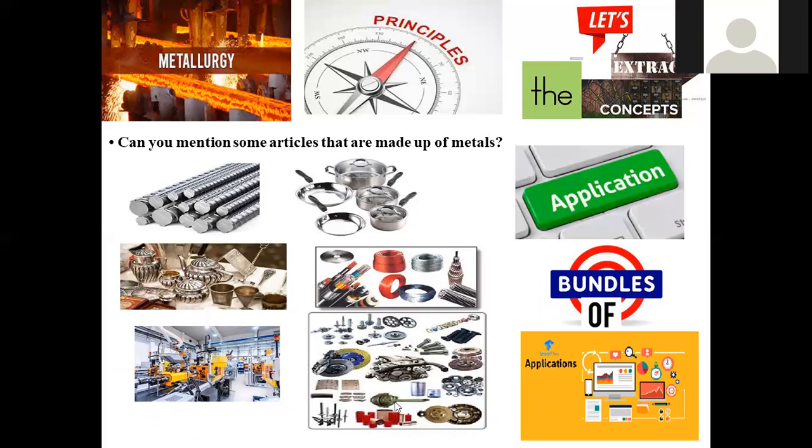Now, these are a few examples which we use in our daily life for various applications, right? Metals can be used as building construction material. Steel is a constructional material, and another is utensils. For domestic purposes, we apply various alloy forms of metallic articles as cooking utensils. And these are objects which we use for worshipping.